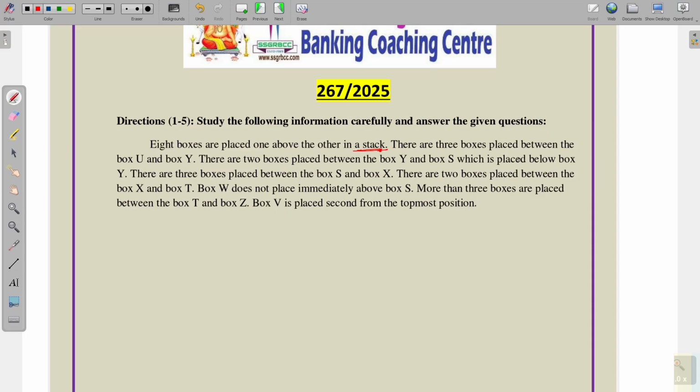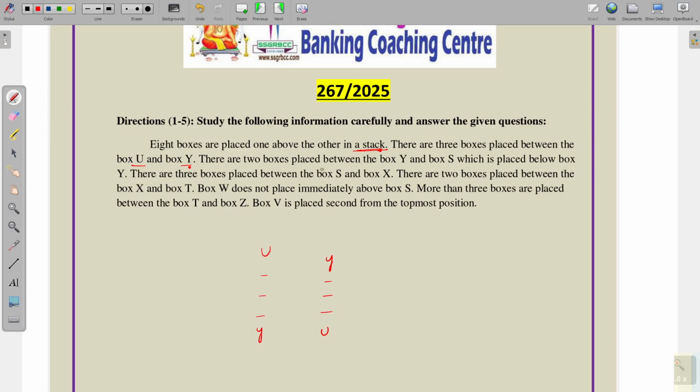There are 3 boxes placed between U and Y. Between U and Y there are 3 boxes. It is the first possibility, and Y 1, 2 and 3 is the second possibility.